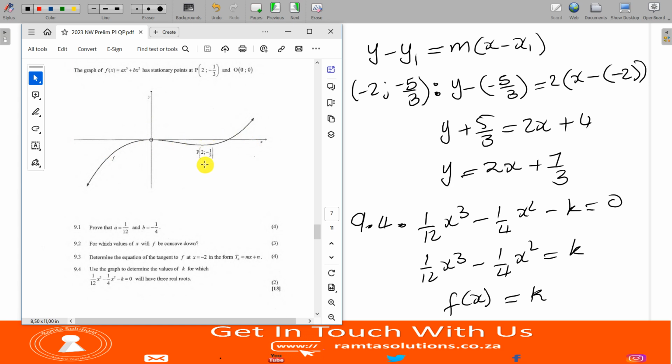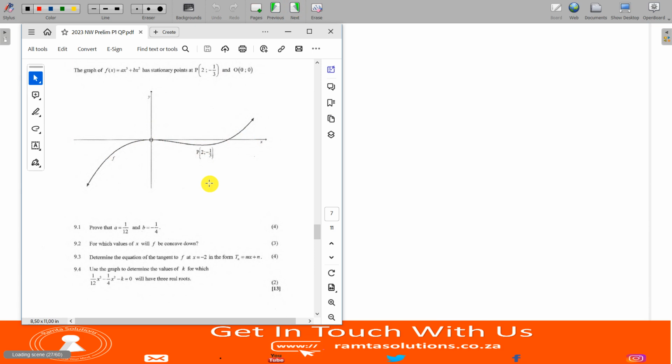So the point that we're looking at, this is what? Remember, this is f of x equals k. So it means this k value is a y value. So to answer this, you will say, for this to be the case, k must be greater than, what is the lowest k value here? Meaning the lowest y value, it is negative 1 over 3.